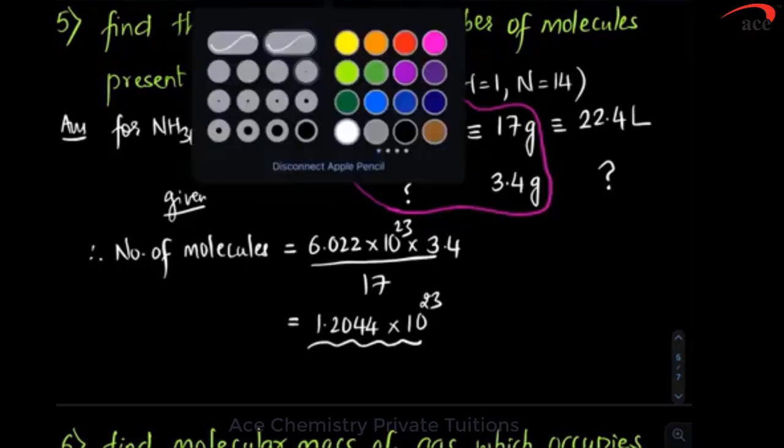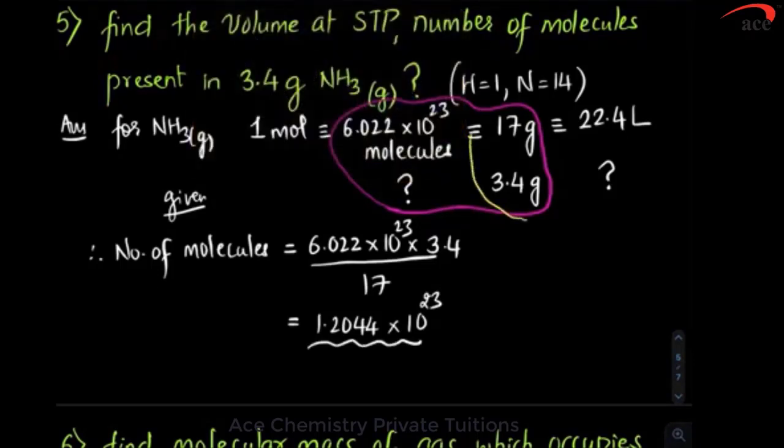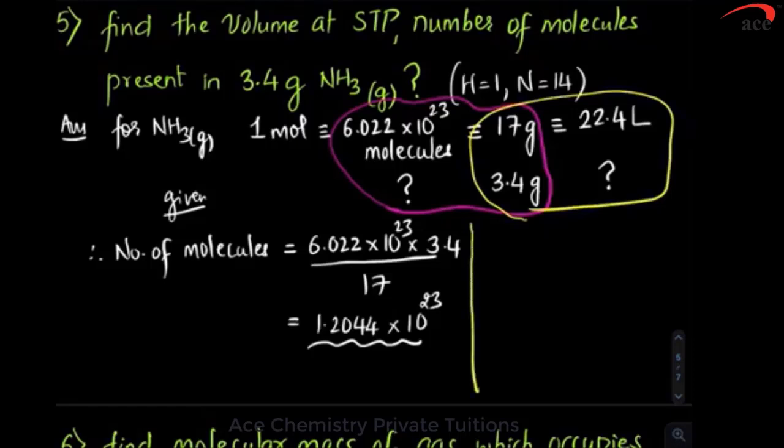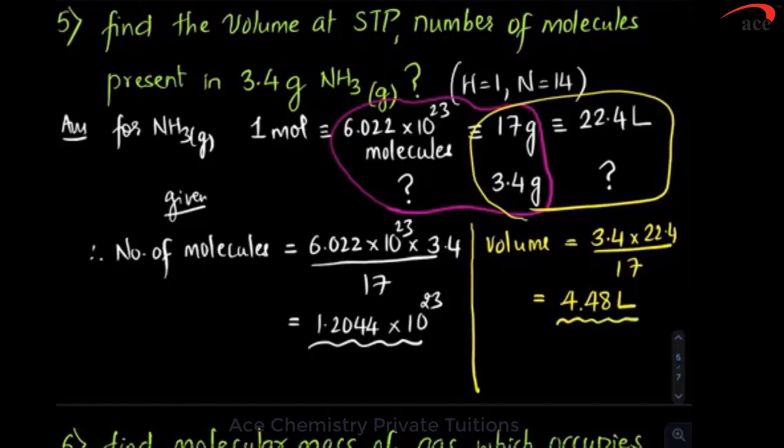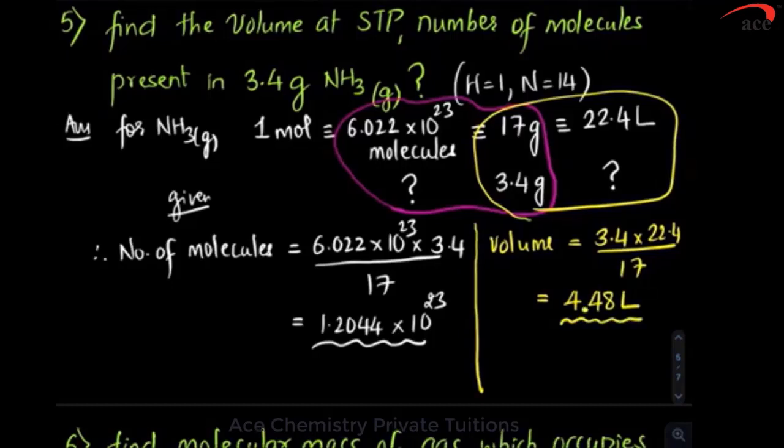That's the first part. What is the next part? Then cross multiply this part. If you cross multiply this part, you will get volume. So cross multiplication is 3.4 into 22.4 divided by 17. So it is 4.48 liters. That's the next answer.